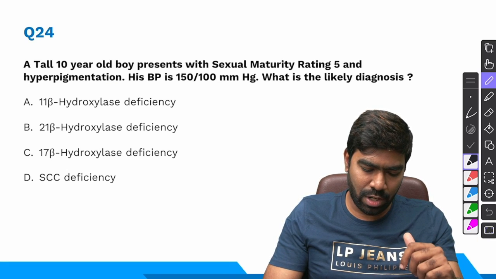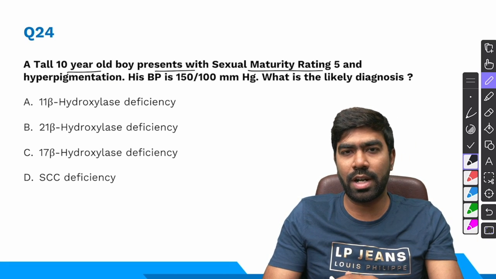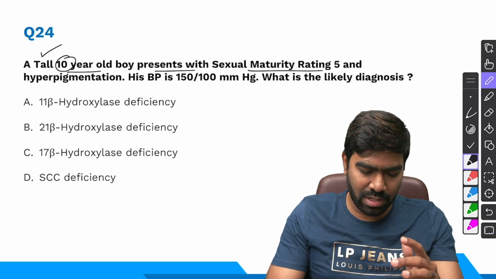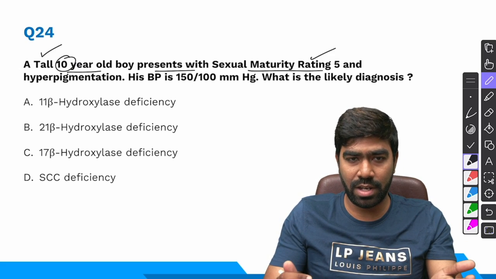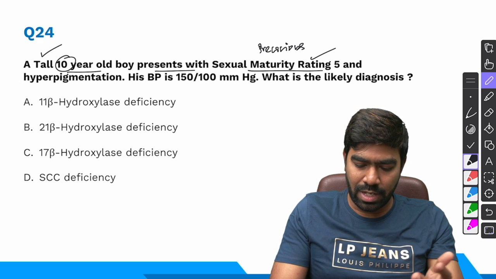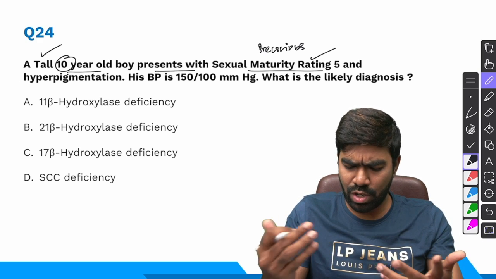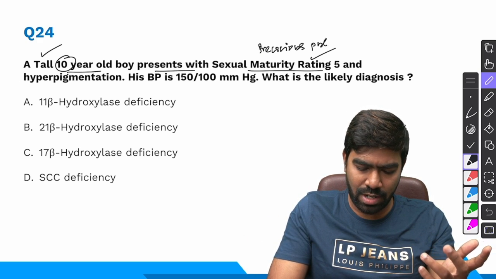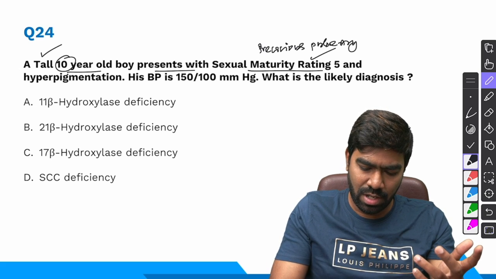Coming to the 24th question, a tall 10-year-old boy presents with sexual maturity rating of 5. At 10 years, the child is tall and SMR is 5, which means the child is suffering from precocious puberty. SMR of 5 usually will be achieved at around 14 or 16 years of age, but this child at 10 years itself is having SMR 5.